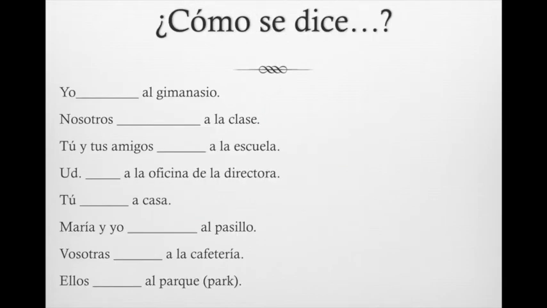If we were going to conjugate ir according to these subjects, we would say yo voy, nosotros vamos a la clase, tú y tus amigos van a la escuela, you and your friends go to the school. Usted va a la oficina de la directora, you are going to the principal's office. Tú vas a casa, you are going home. Maria y yo vamos al pasillo, Maria and I are going to the hallway. Vosotros vais a la cafeteria, you are all going to the cafeteria. And ellos van al parque, they are going to the park.